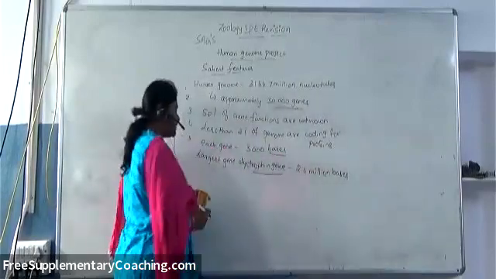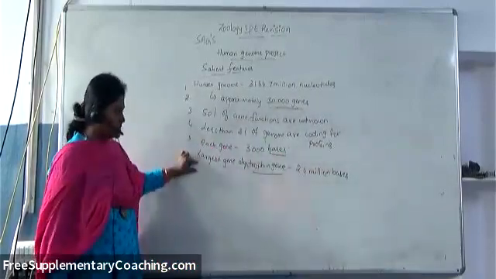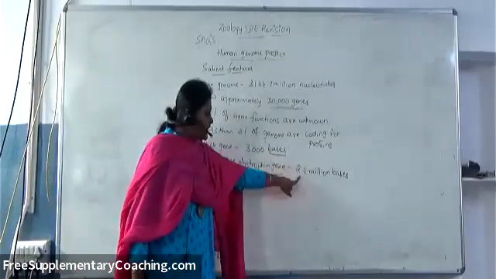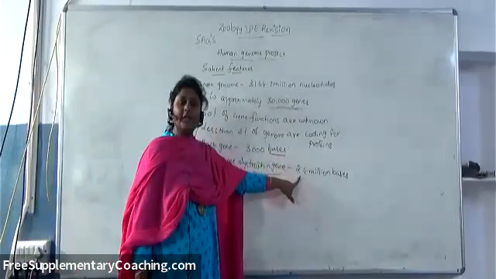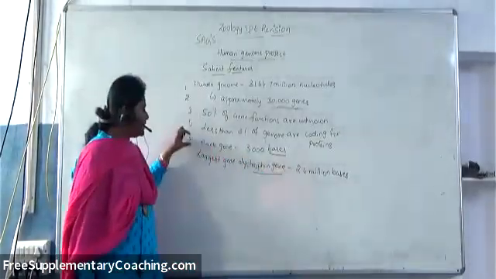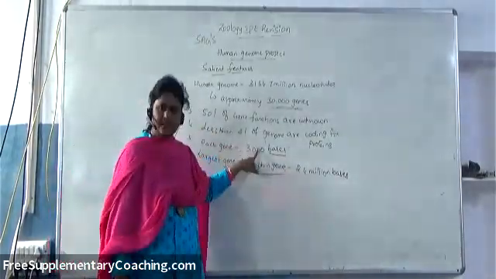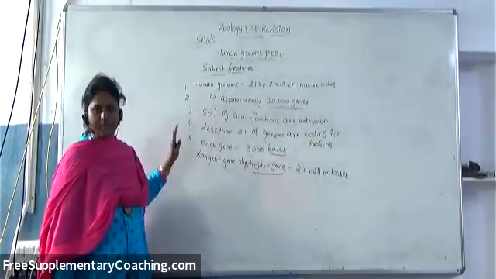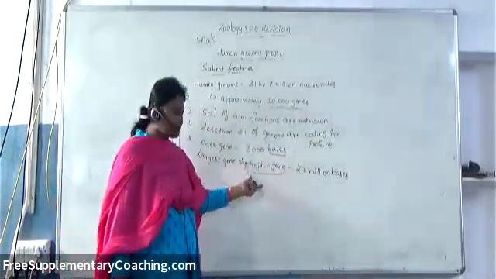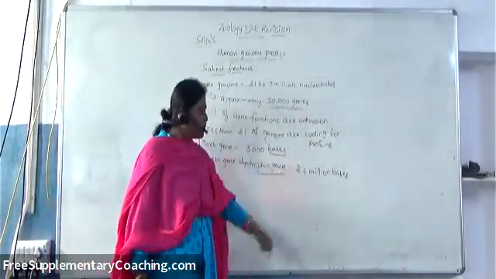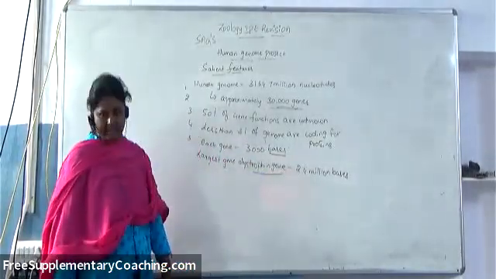Hope you have understood why it is called the largest gene. Every gene on an average contains 3,000 bases except the largest gene, the dystrophin gene, containing 2.4 million bases.